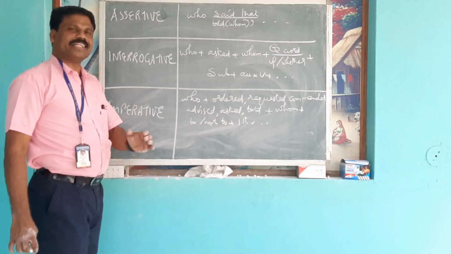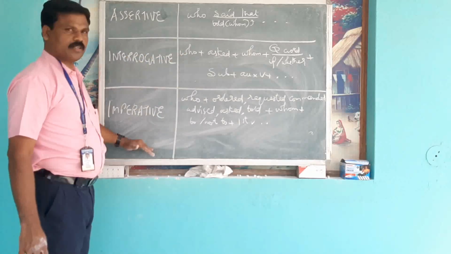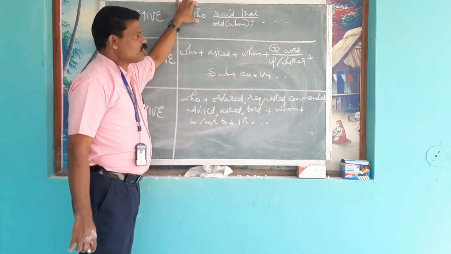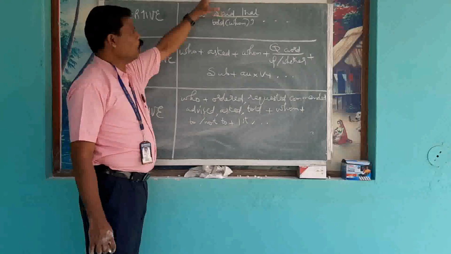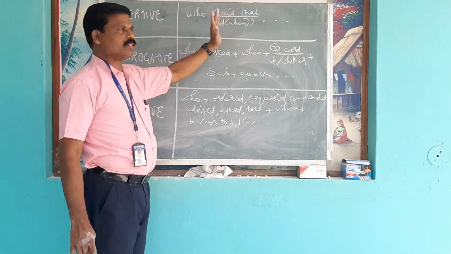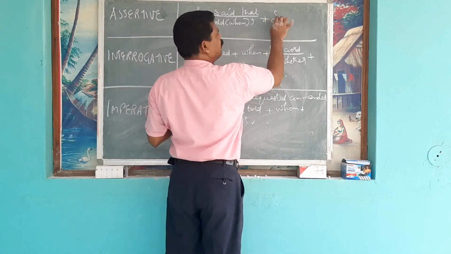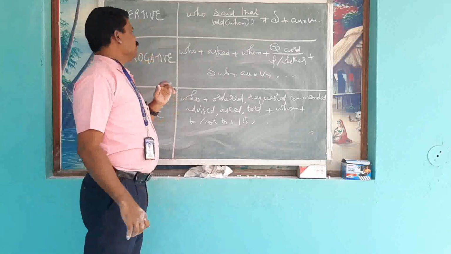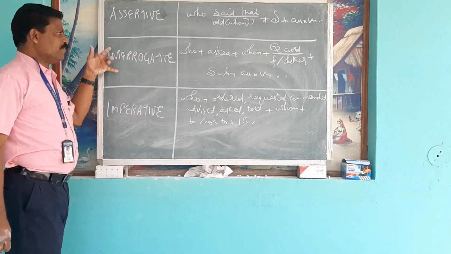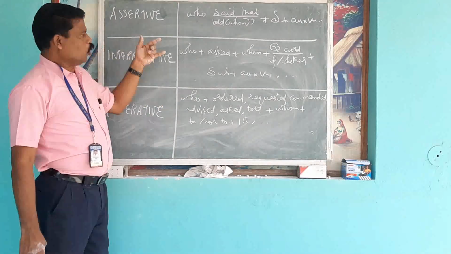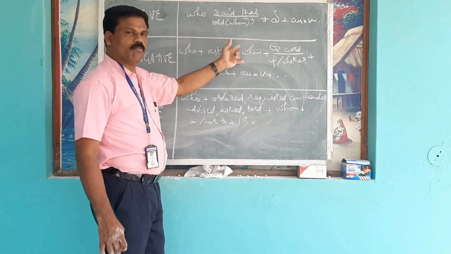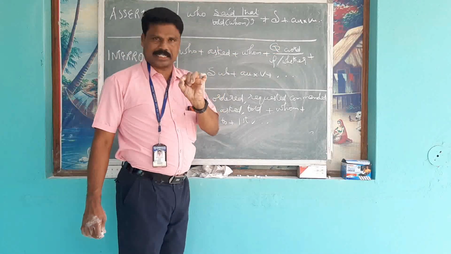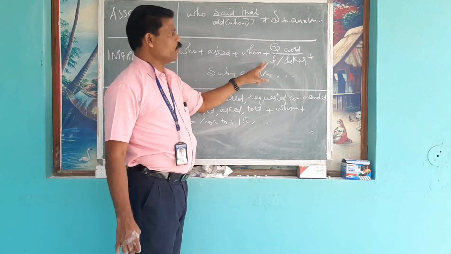So we have already discussed the three types of sentences. One, assertive sentence. Who plus said that or told whom that plus subject plus auxiliary verb plus बाकी जो है, write down. Second one, interrogative sentences. Who plus asked whom. Then question word. If there are no question words, you have to add if or whether.